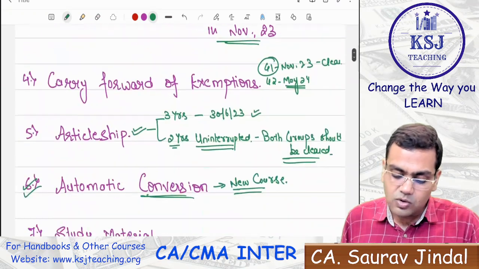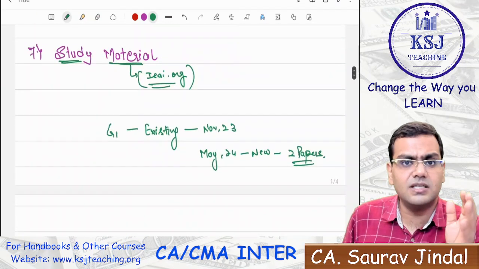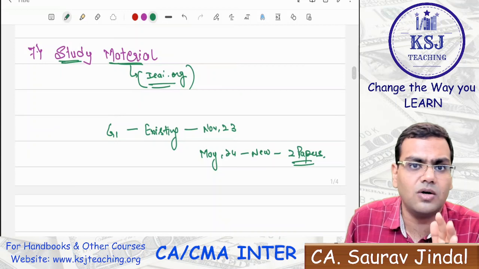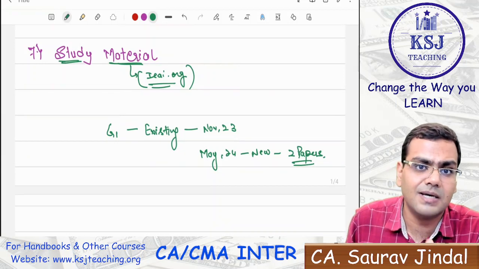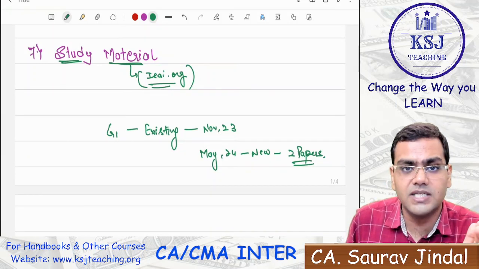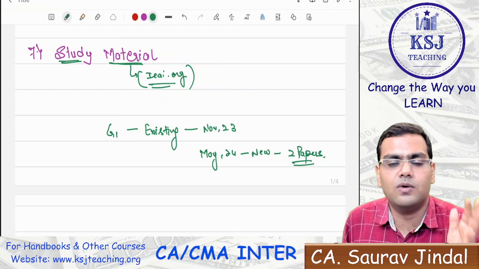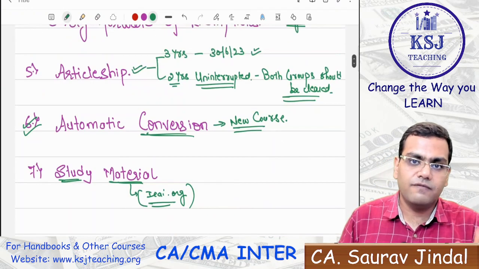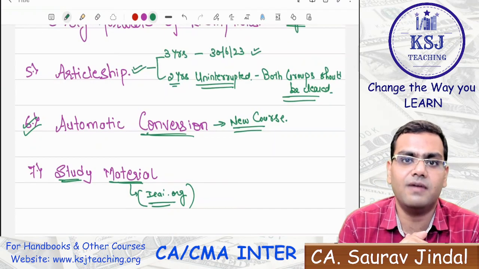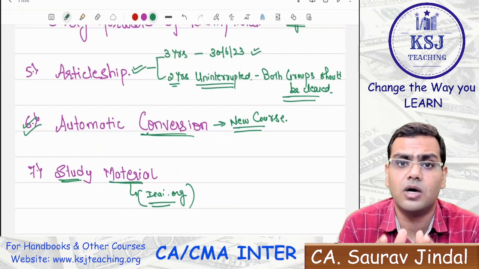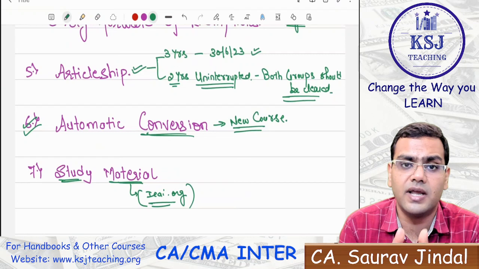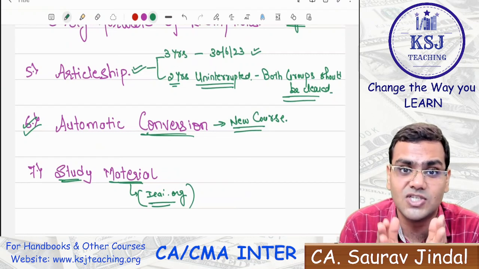So these were a few common queries that I have been getting, sir. Existing students, please concentrate on your November 2023 exams. Just concentrate on that. The rest of the things, when the ICAI releases on 1st of July, we will decode that also in detail, what you should be doing. But for now, if you are an existing student, November 2023 student, please do not think of skipping the attempt and please focus on clearing your exams in November 23 itself.